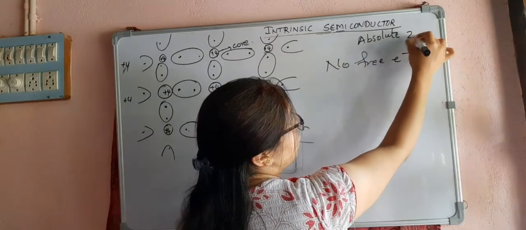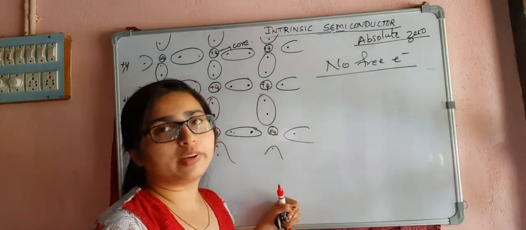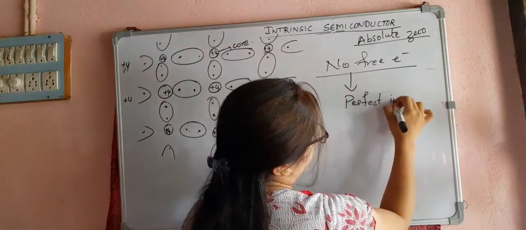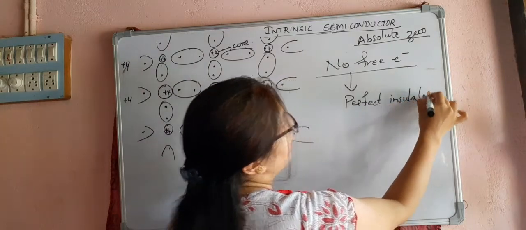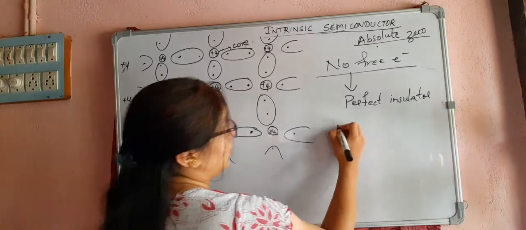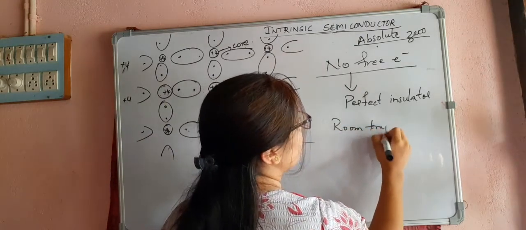So at absolute zero, no free electrons are available, which means there is no conduction of electricity. So it behaves as a perfect insulator. It behaves as an insulator at absolute zero temperature. Now let us consider the room temperature. The room temperature is enough.